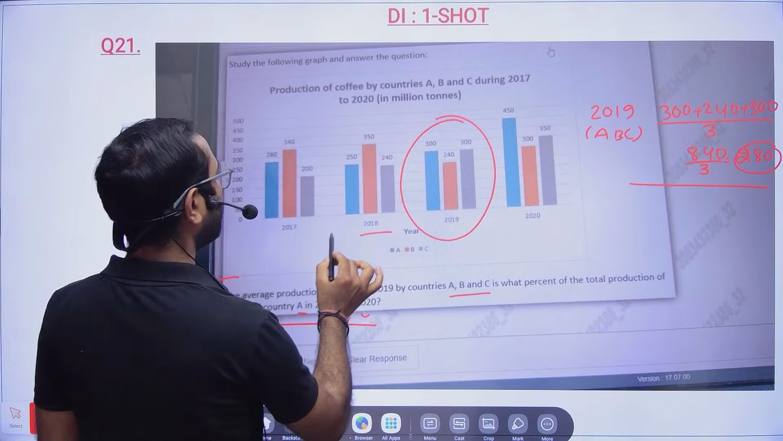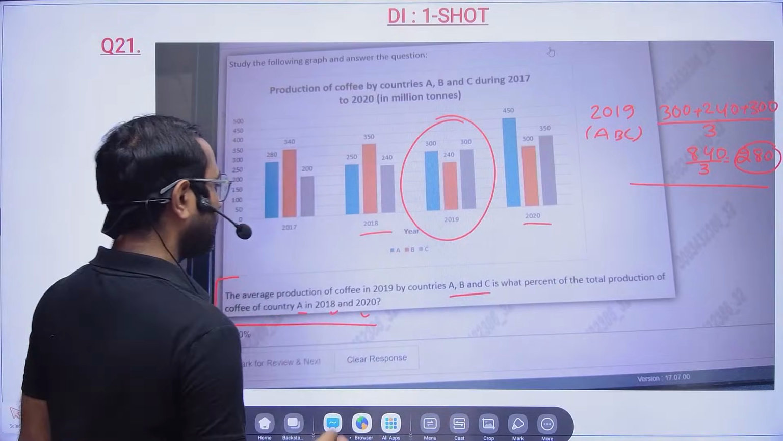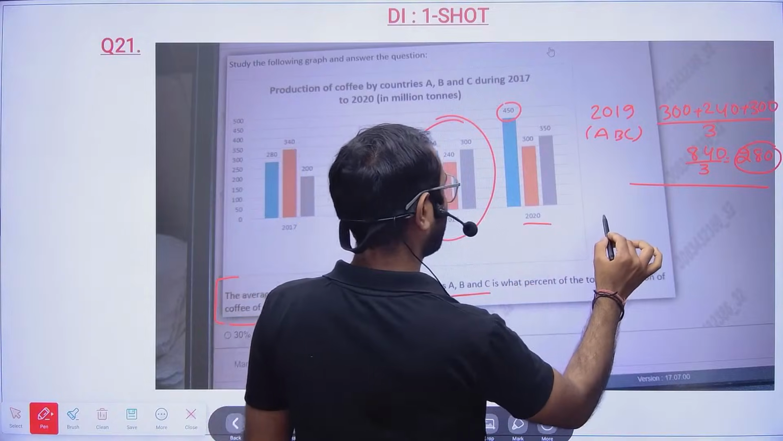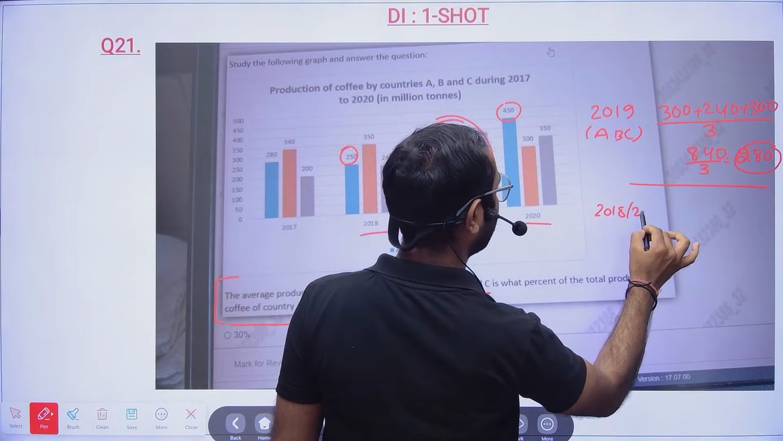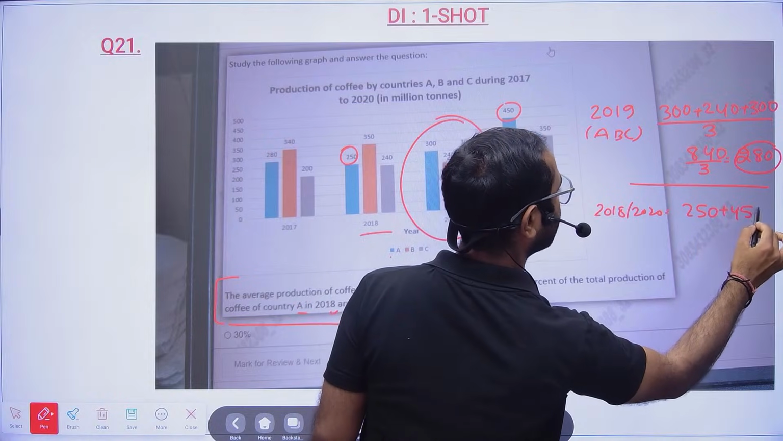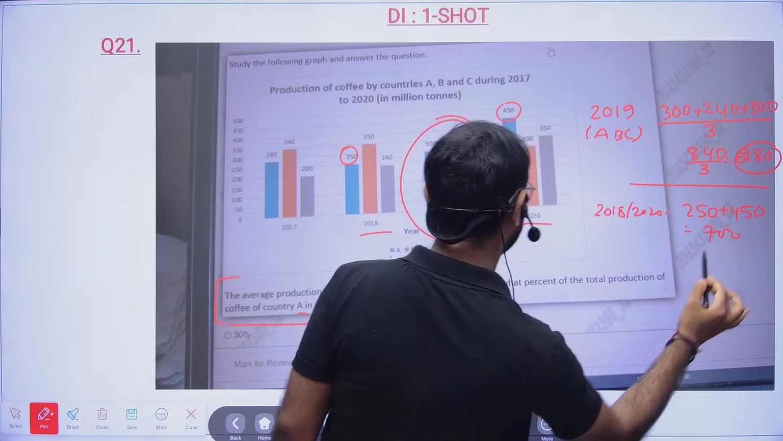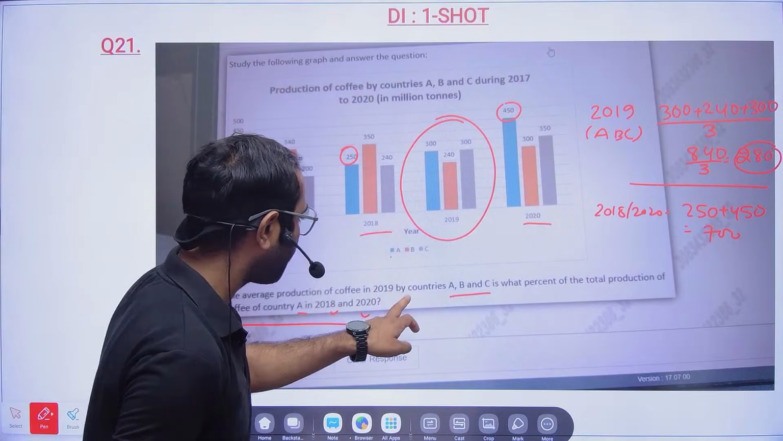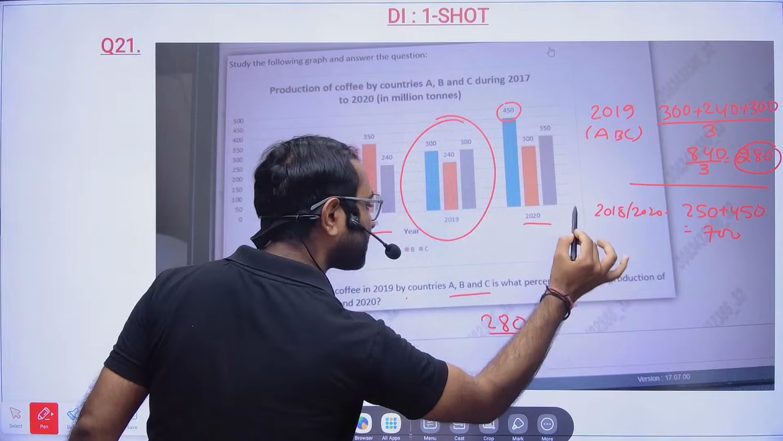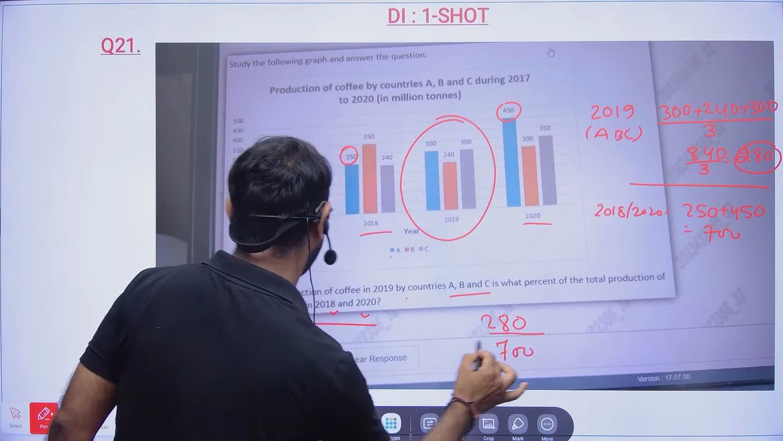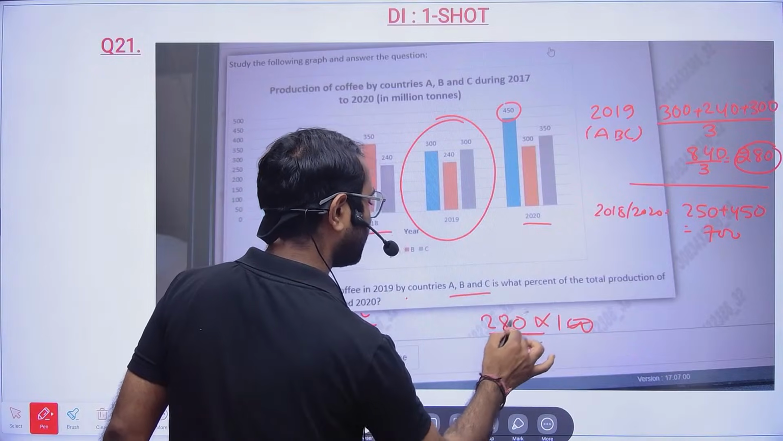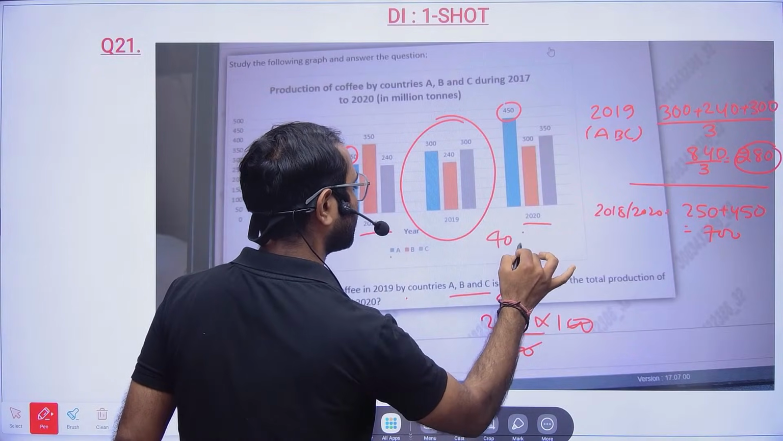So this is country A, this is 18 and 20, and A is the blue one, so A is this one. Okay, now in 18 and 20, the production is 250 plus 450. That is nothing but 700, right? Okay. So the average production of coffee is 280. What percent is it of this production? Okay, in 200. So 2020 cancel. This is 40 times. So the answer will be 40%.